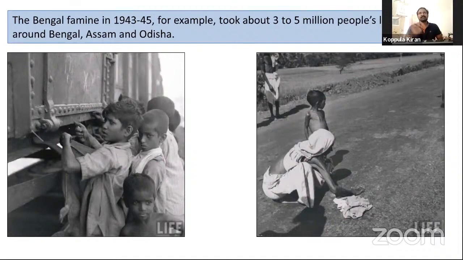Only some flour was available as food. Other food grains like rice and wheat were not available in Kolkata. Most of the people died. This is a natural disaster, where droughts and famines occurred countrywide.